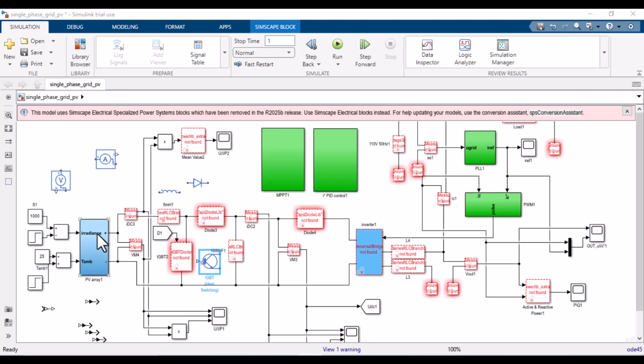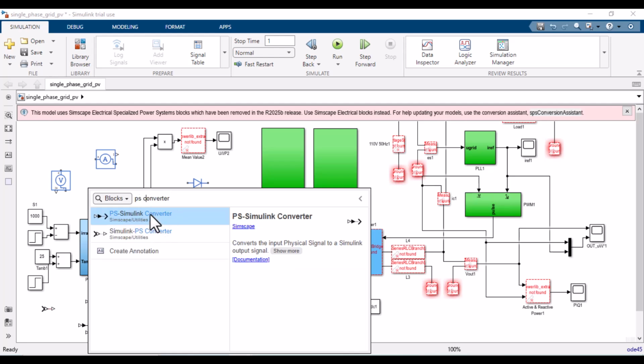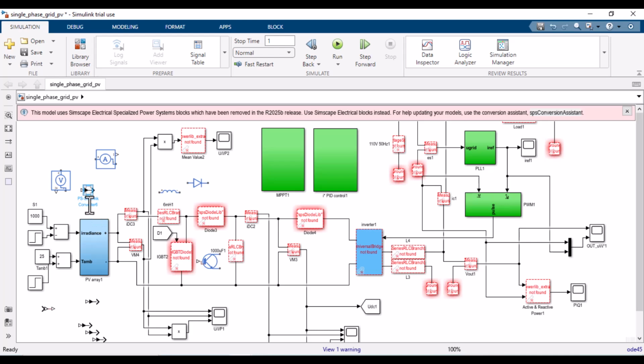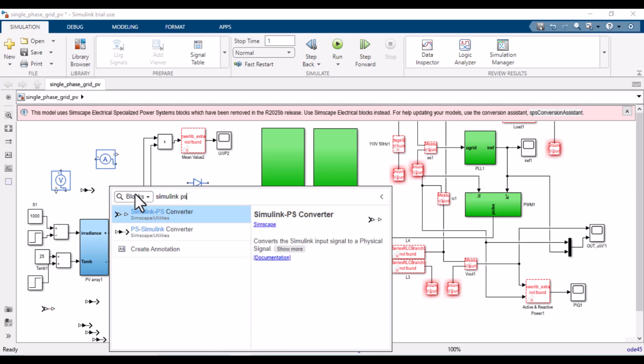And for conversion from ideal network to physical network, we will now need a PS Simulink converter or Simulink PS converter. So PS Simulink converter will convert from physical network to simple Simulink network. And another one is from Simulink to PS converter.